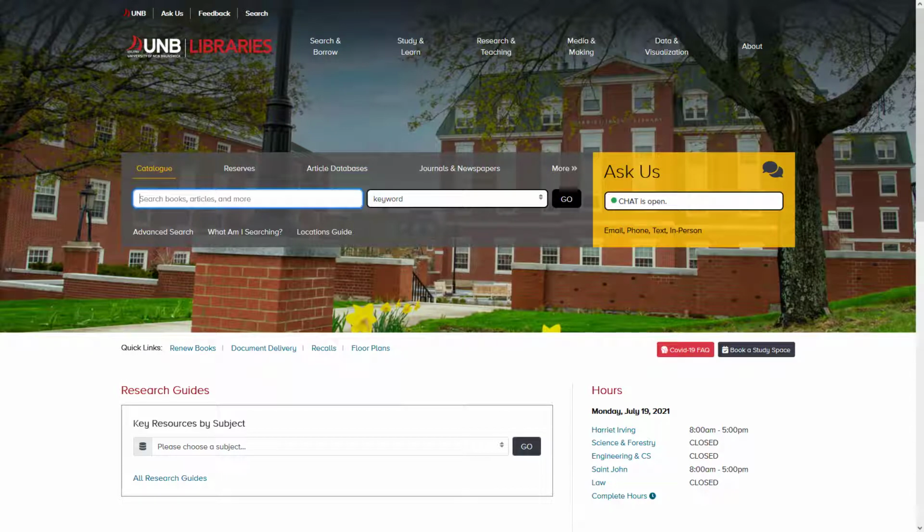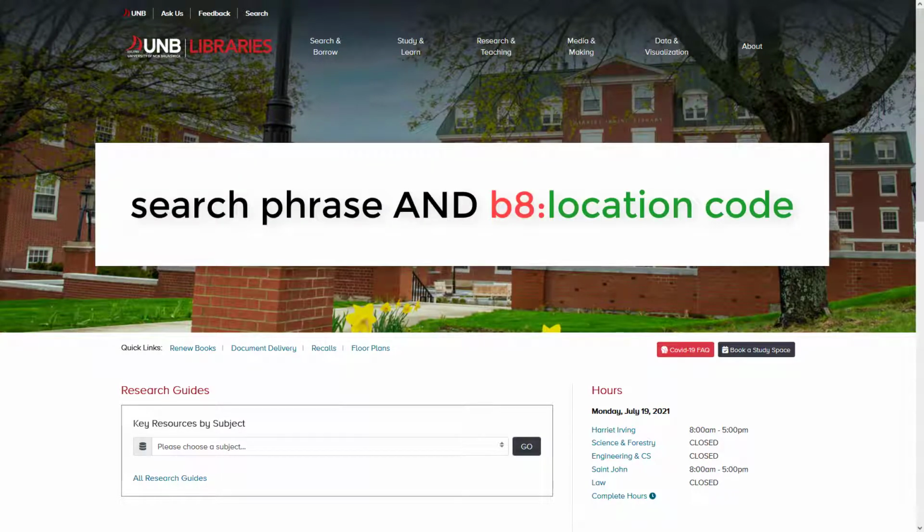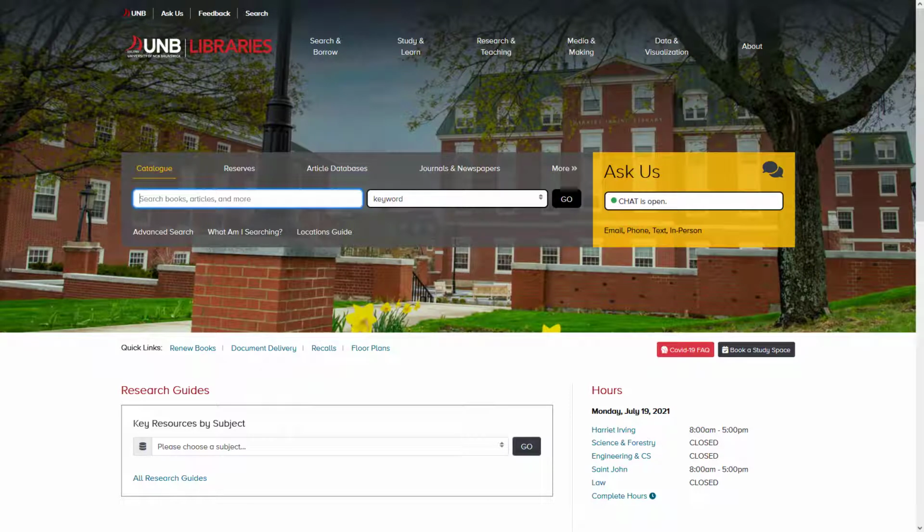Searching within specific UNB Libraries collections is made easy with the B8: method in UNB WorldCat. This trick allows you to focus your search to a particular location available in the library. Combining your search terms with B8: and the location code will narrow your search to that specific location. For example, if you are interested in finding DVDs in Hill's collection, you can limit your search results to items located in Hill Circ AV.